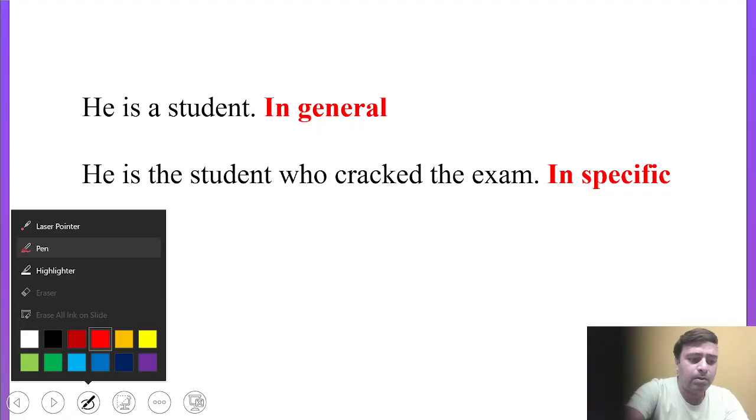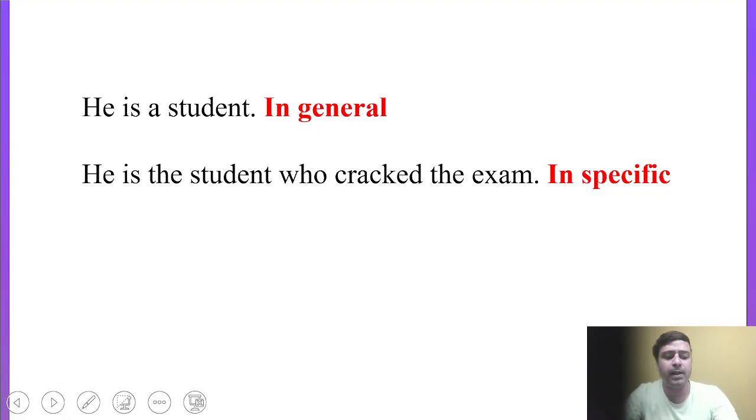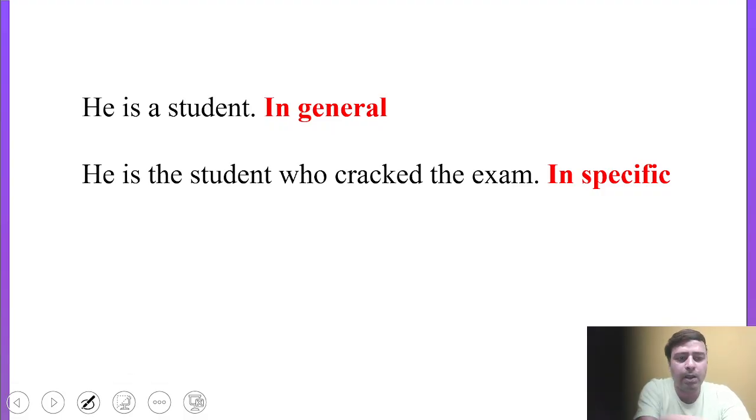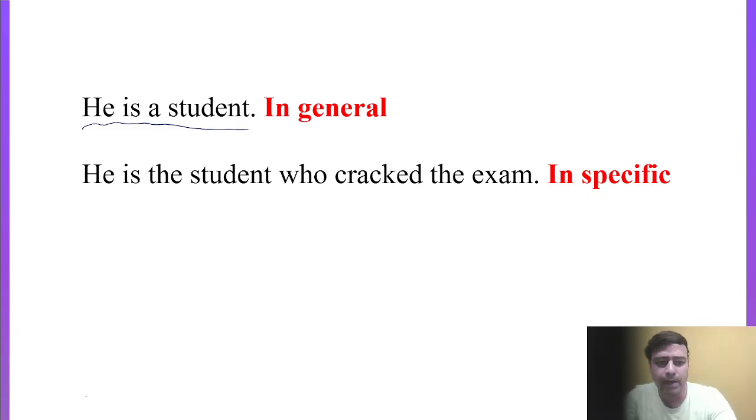When we talk about article a, if I say he is a student, here we must know that we are talking in a general statement. This is a student in general, because we are not talking about any specific student. But in the second statement, when we say he is the student who cracked the exam, I used the article the, so now it is definite.